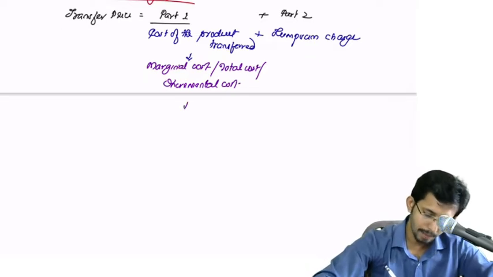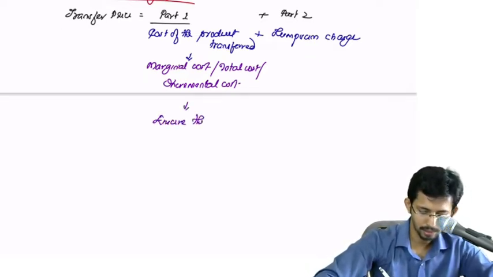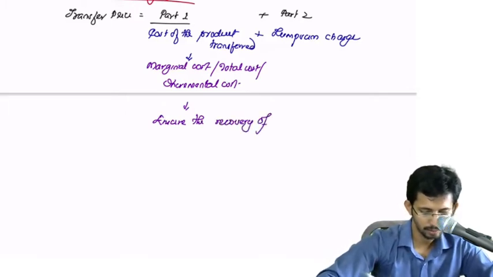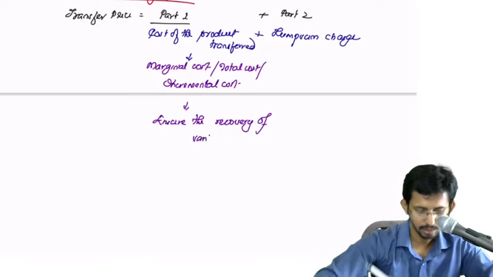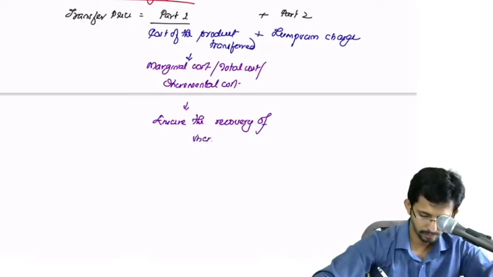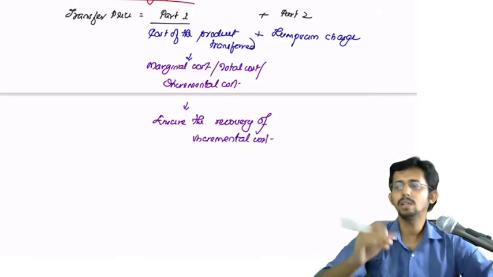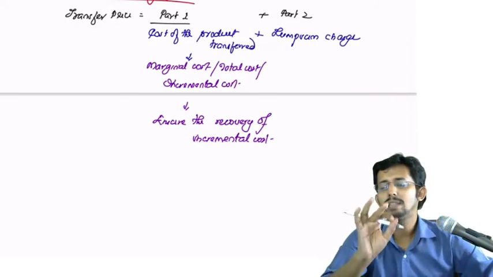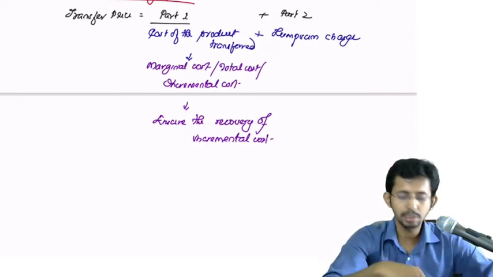Why this part? This will ensure the recovery of incremental cost. Whatever incremental cost is incurred by the selling division, that will be recovered using this first part.